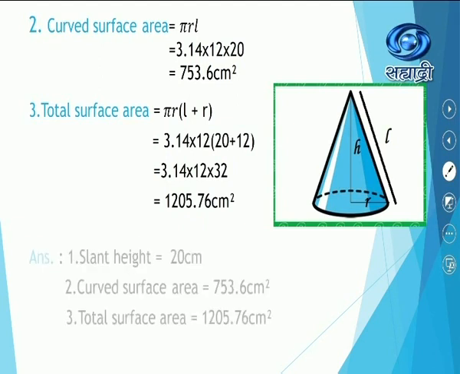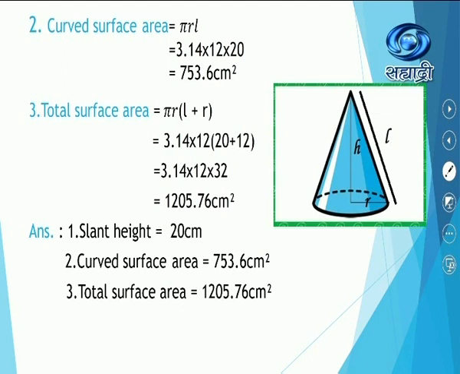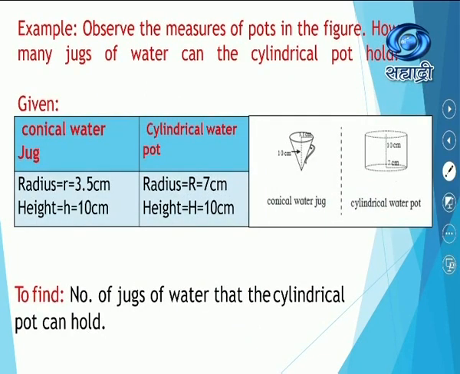1205.76 centimeters squared. And at the end, you write all the answers, that is slant height is equal to 20 centimeter, curved surface area is equal to 753.6 centimeters squared, and total surface area is equal to 1205.76 centimeters squared. Now the last example,